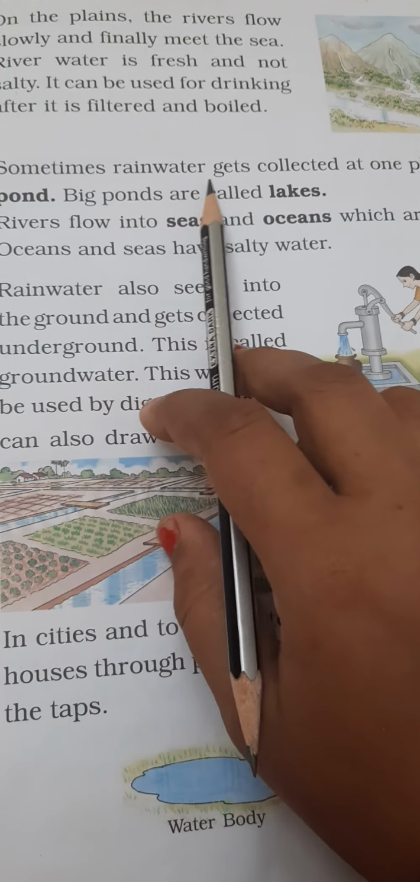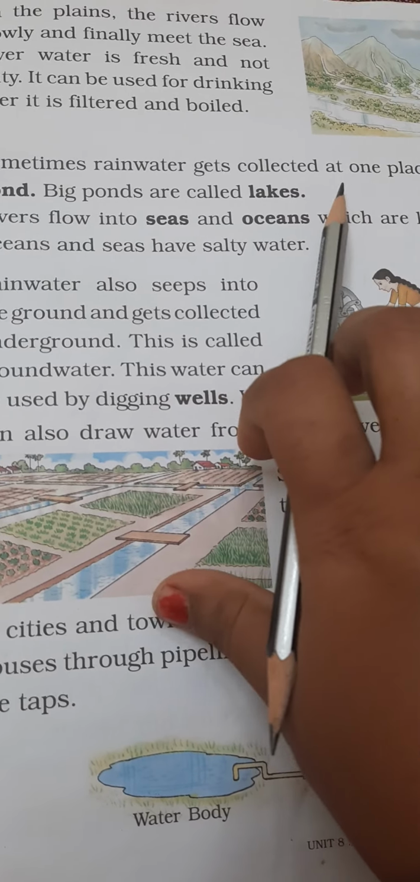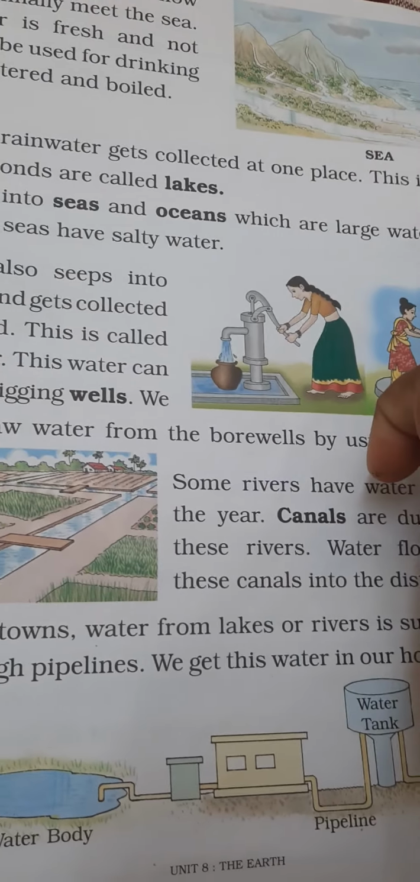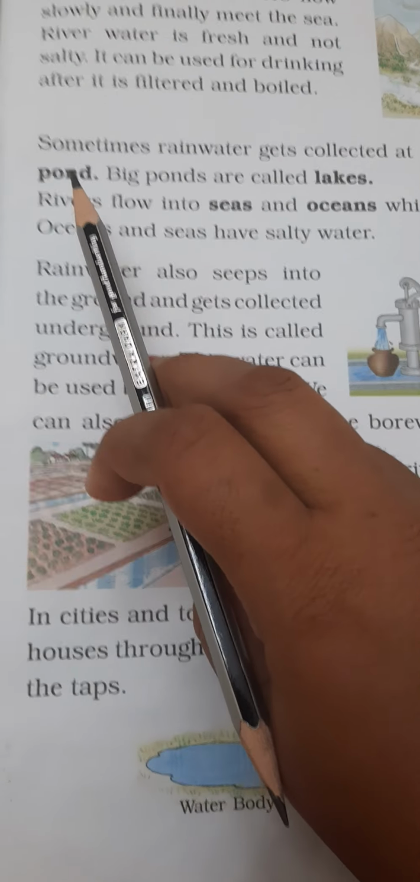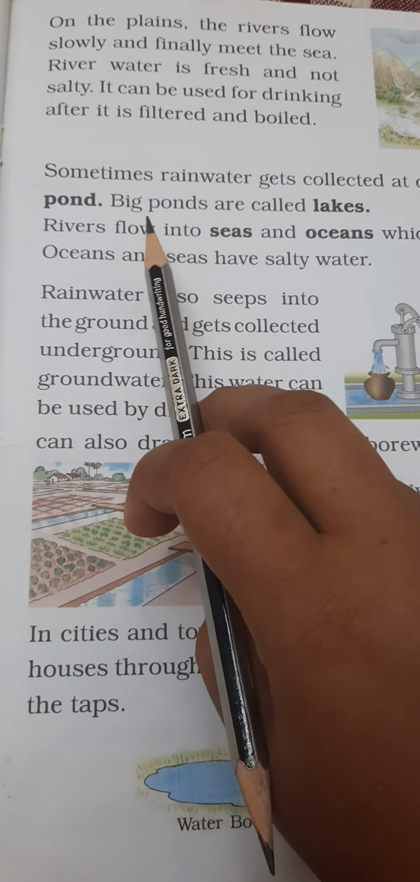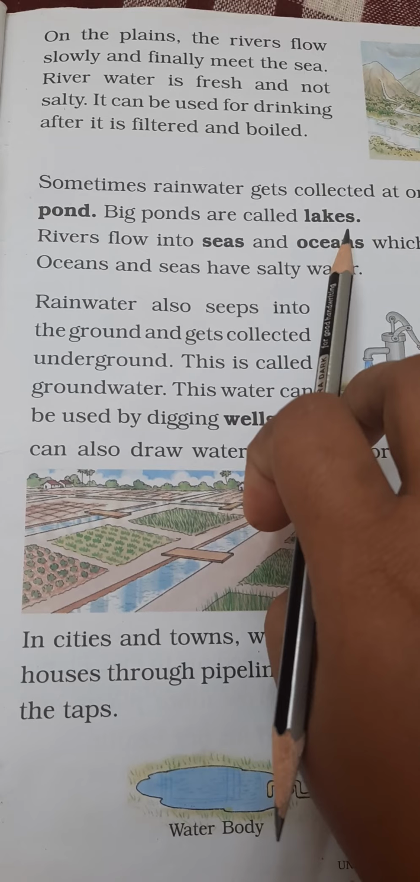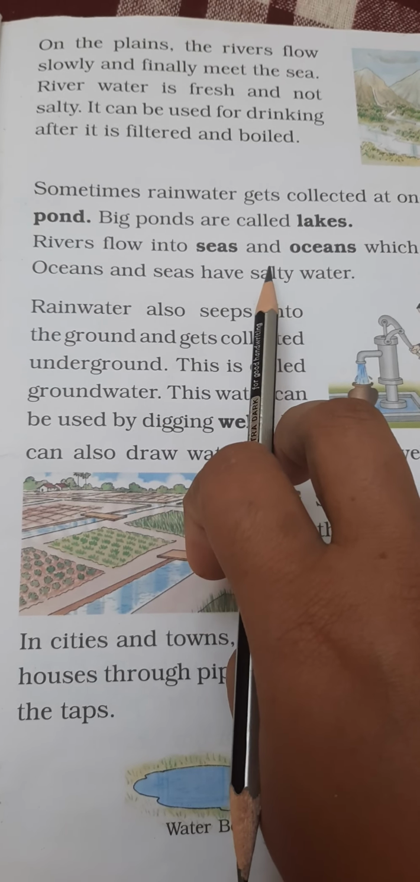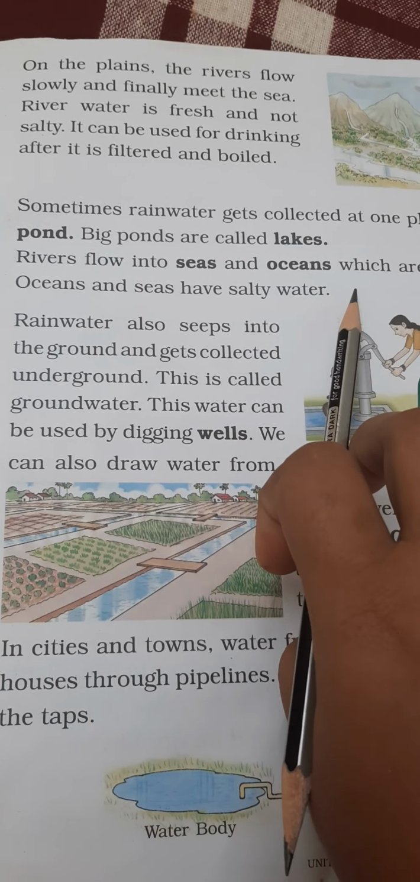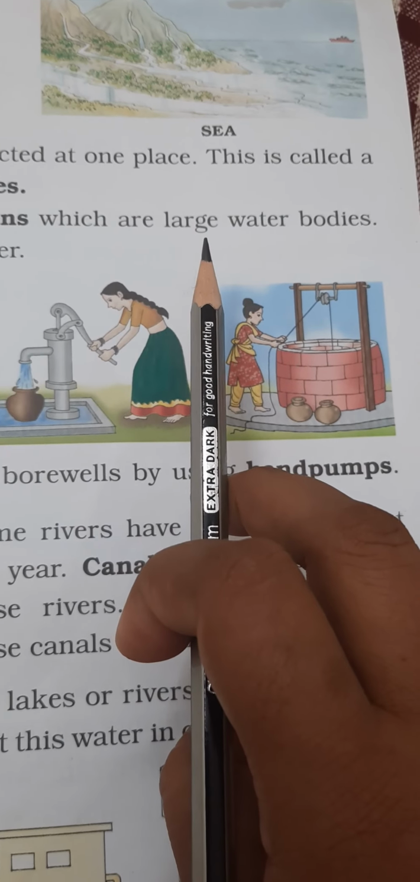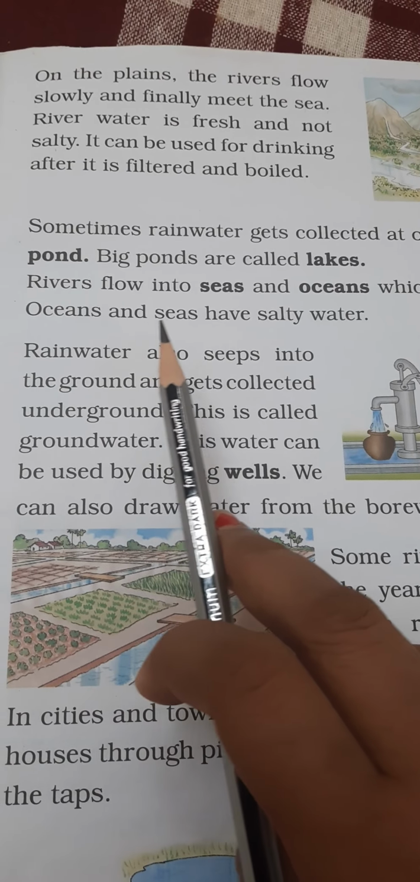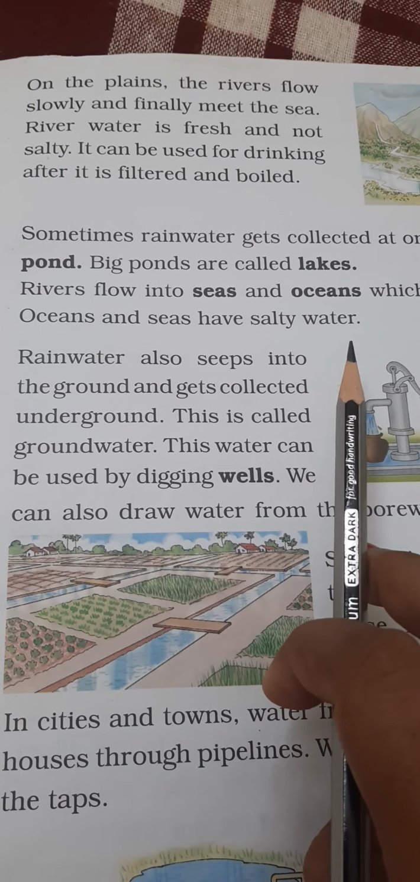Sometimes rainwater gets collected at one place. This is called a pond. Big ponds are called lakes. Rivers flow into seas and oceans, which are large water bodies. Oceans and seas have salty water.